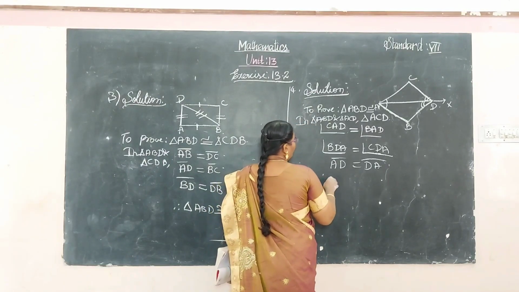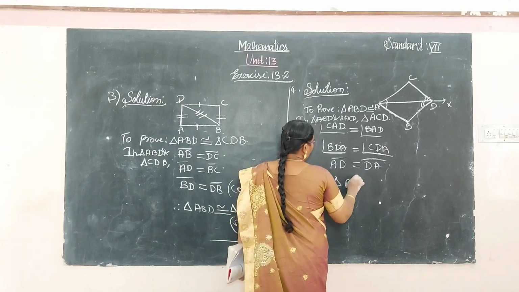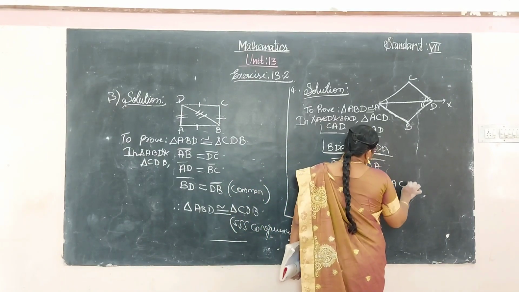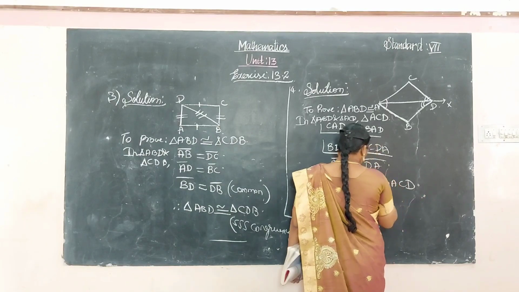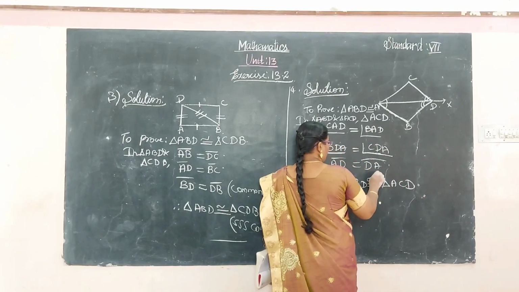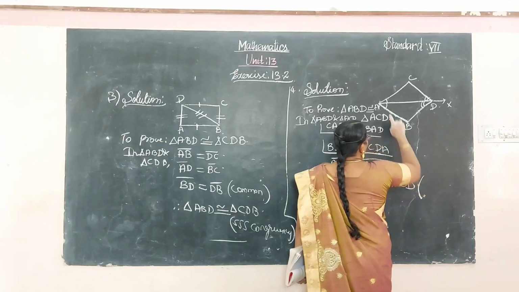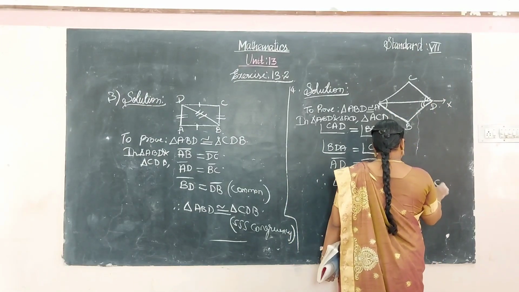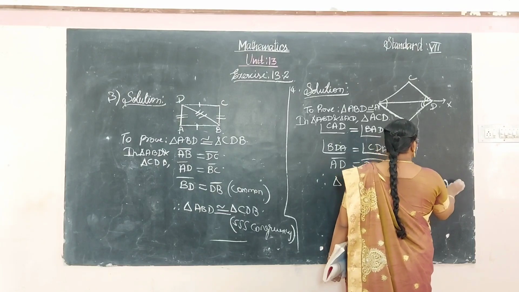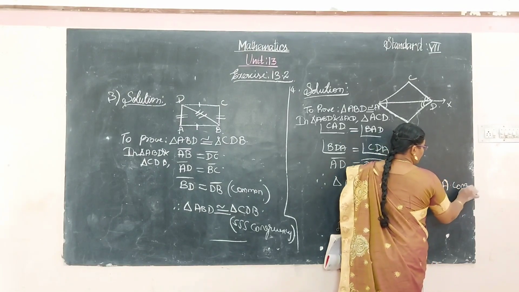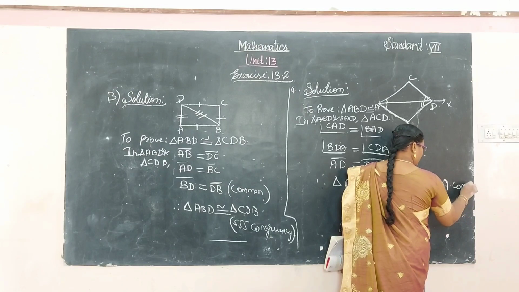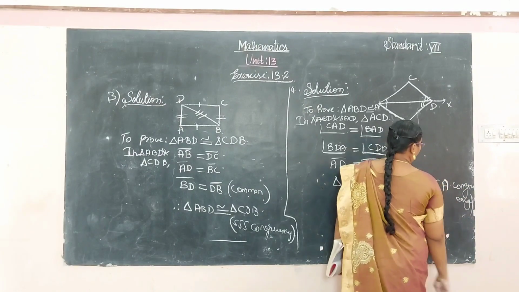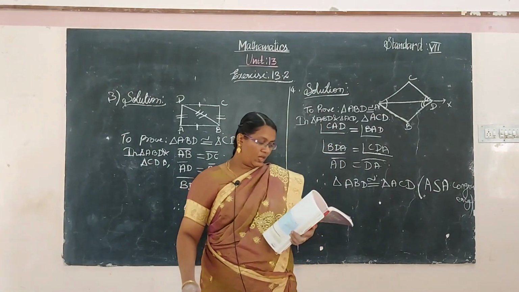Therefore the triangle ABD and the triangle ACD are congruent, since angle, side, angle congruence.